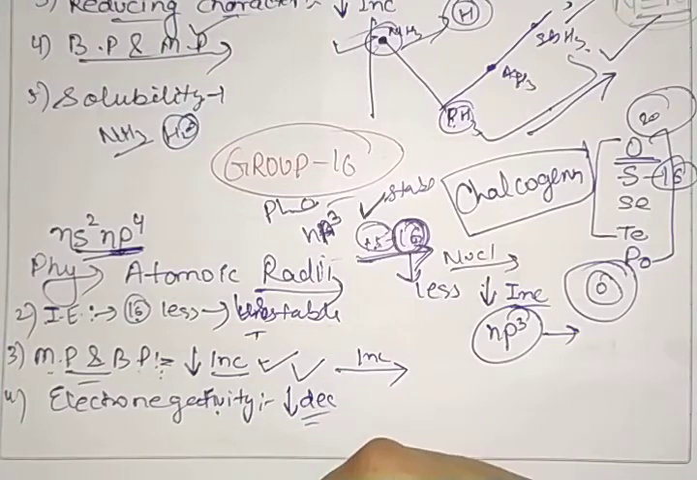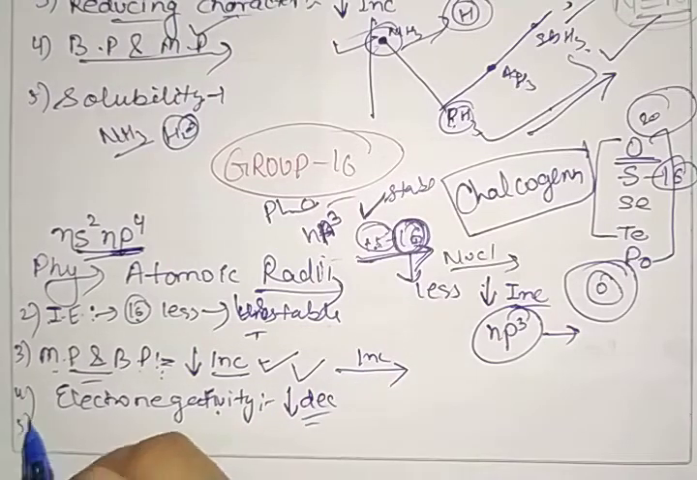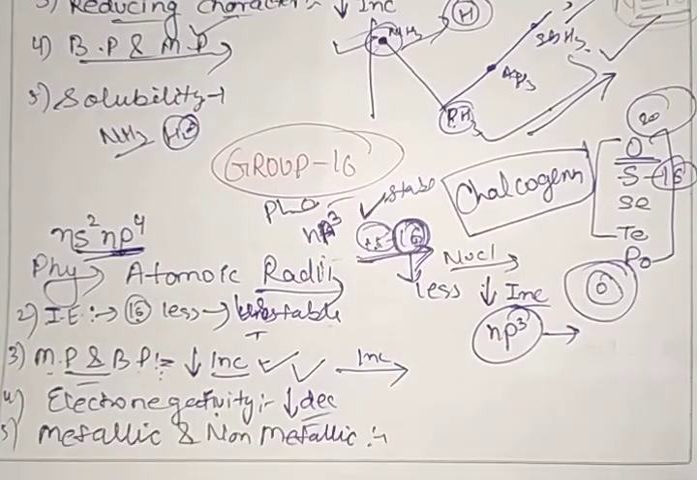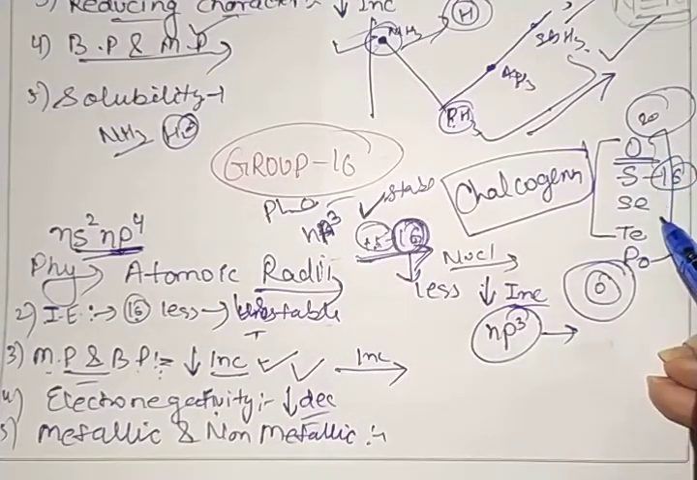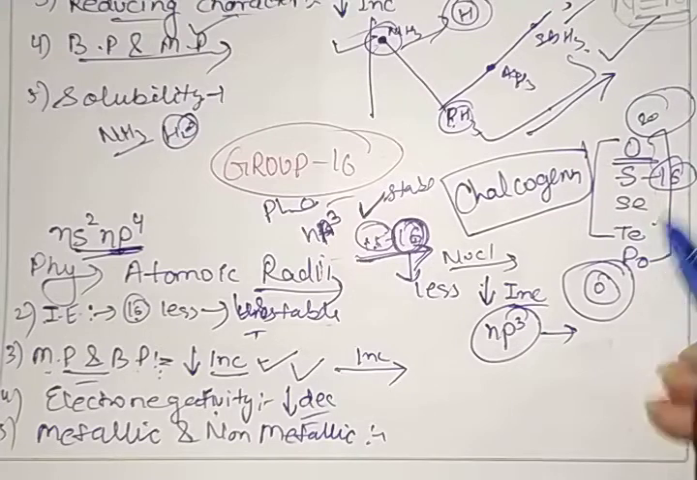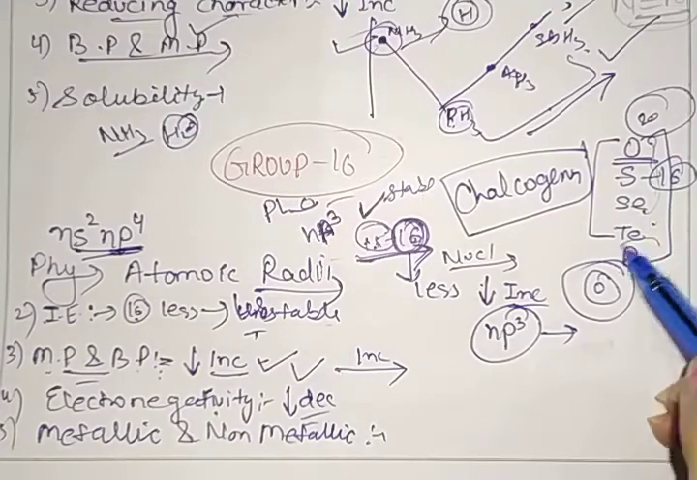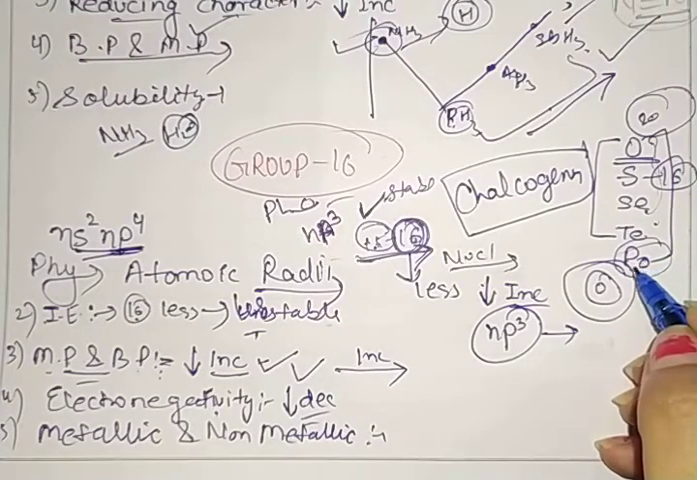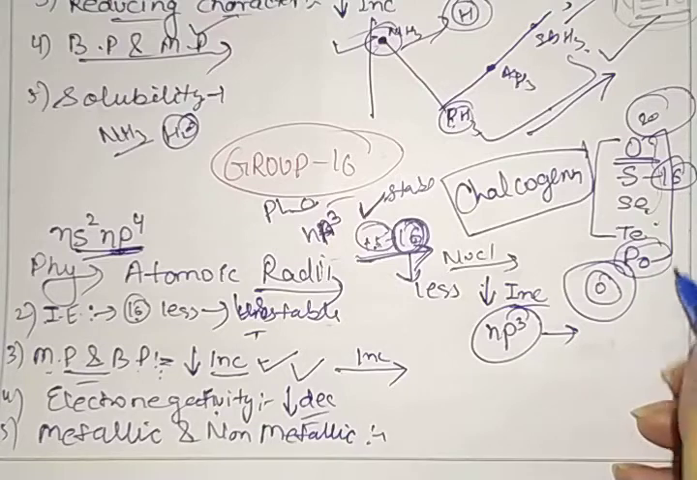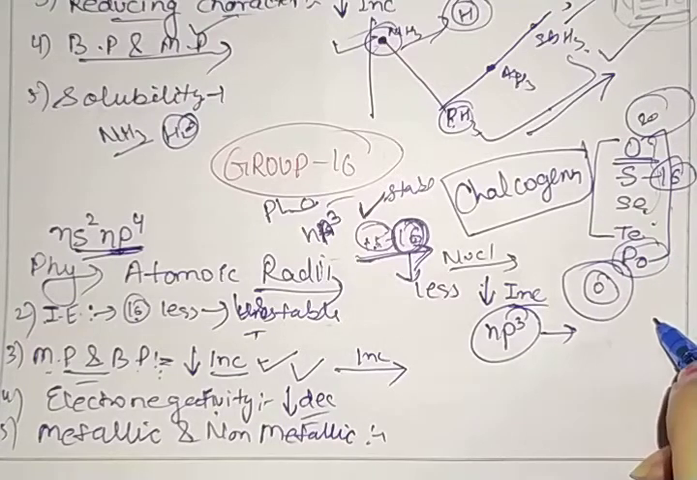Next we have metallic and non-metallic character. When we are going from oxygen, sulfur, selenium and tellurium, these four are non-metals, and the last one, which is polonium, is a metal. Clear? So we can say that metallic character increases down the group.